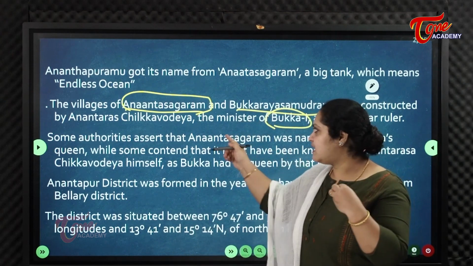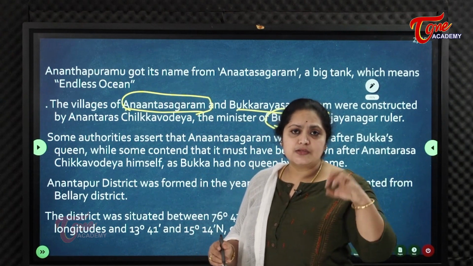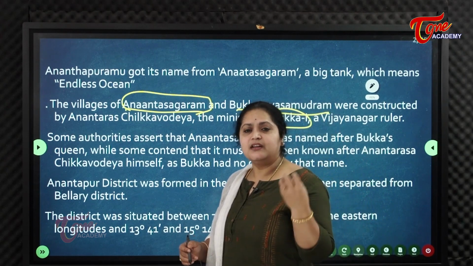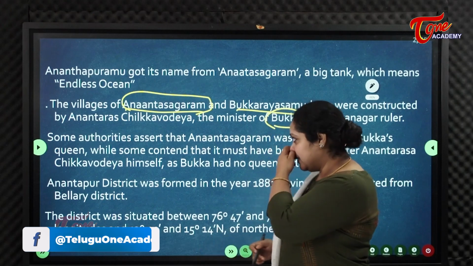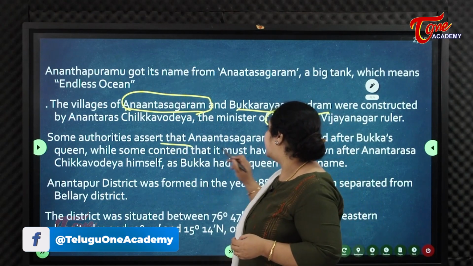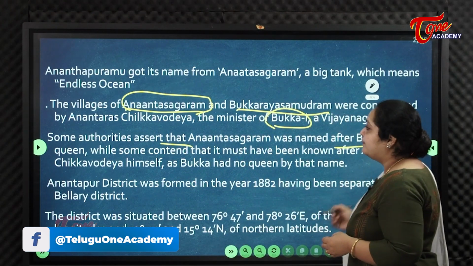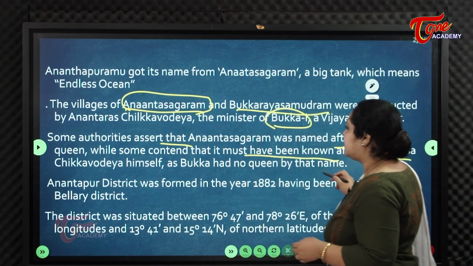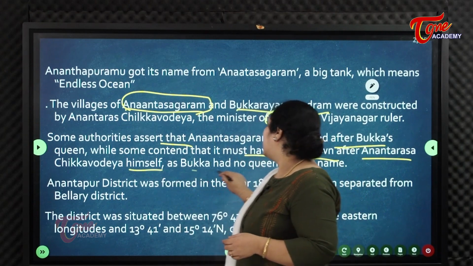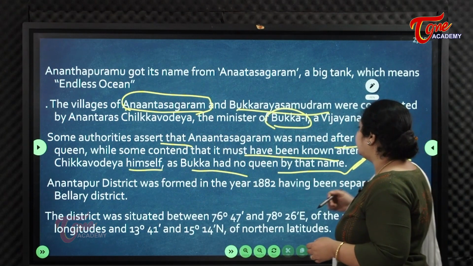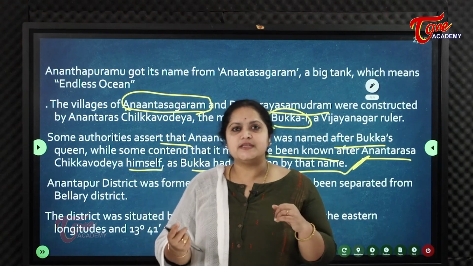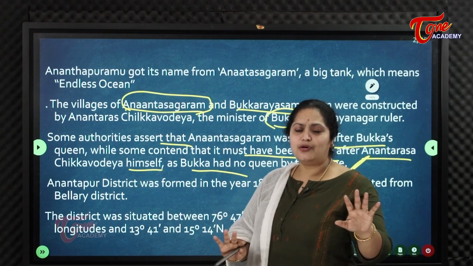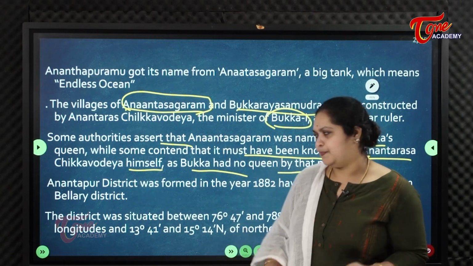Ananthapur was under the rulers of the Vijayanagara empire. Some authorities have said that Ananthasagaram was named after Bukka's queen, while some contend that it must have been named after Anantharasa Chikkavadeva himself, as Bukka had no queen by that name. So there is even a controversy about how it got its name. We need not go into this controversy, we just should know how Ananthapuram got its name.